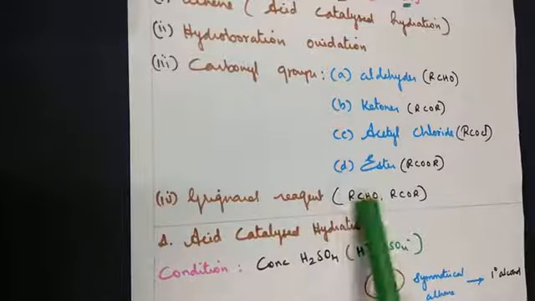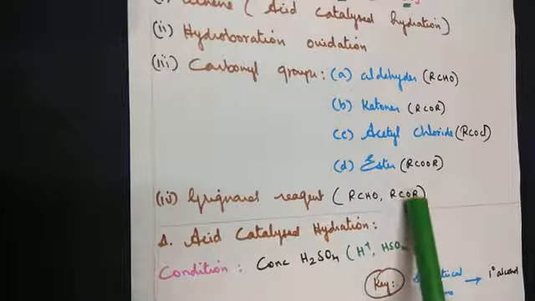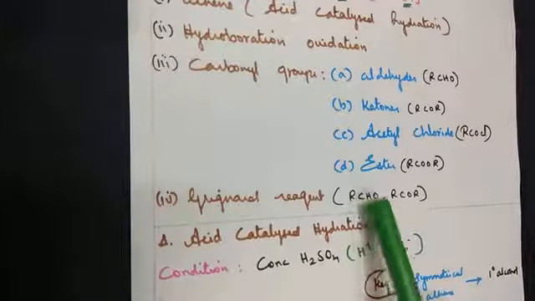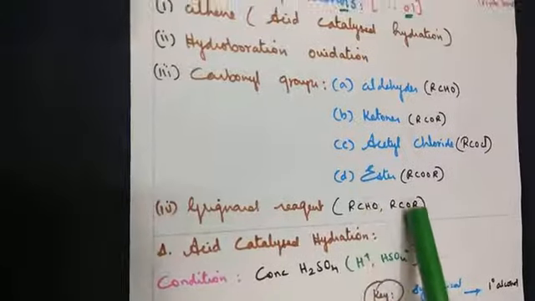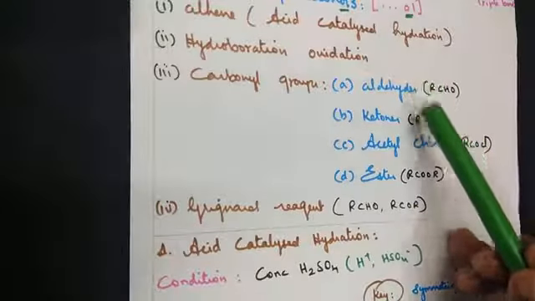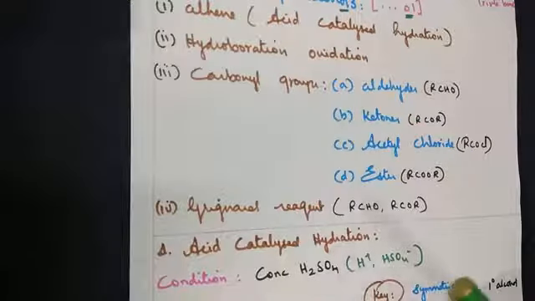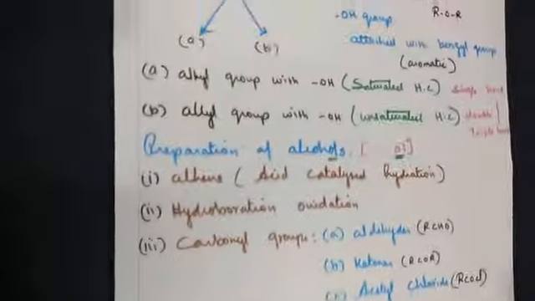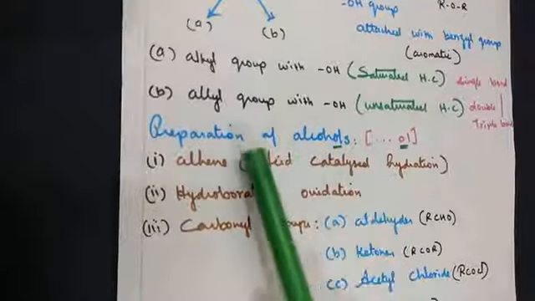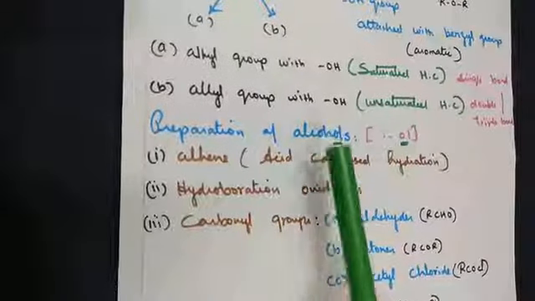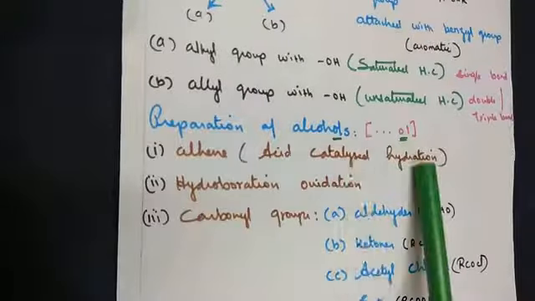Now under this, two functional groups are utilized. One is the aldehyde and the other one is a ketone. Here also aldehyde and ketones are used, but the method is different, we will see. So without wasting time, let me start with the first type. That's the preparation of alcohol by acid catalyzed hydration.